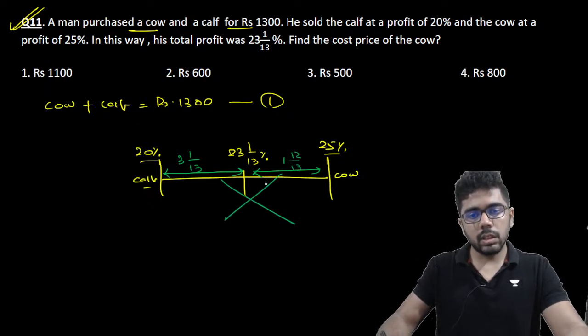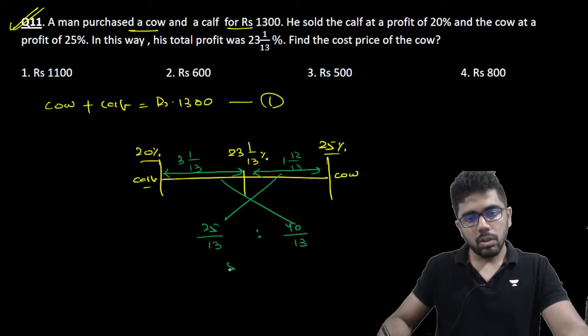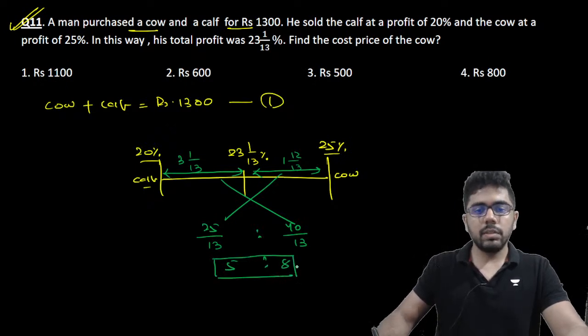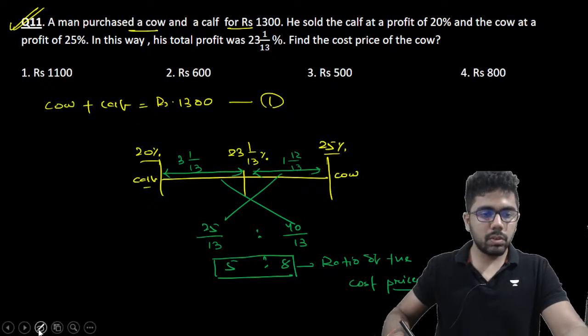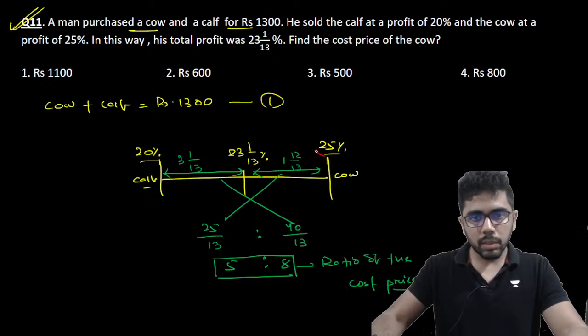So interchange हो जाता है. So 25 by 13 is to 40 by 13, or you get 5 is to 8. जो 5 is to 8 आया किसका रेशियो है? रेशियो ऑफ द cost prices. Why cost prices? Because on the top you have taken profit percentage.